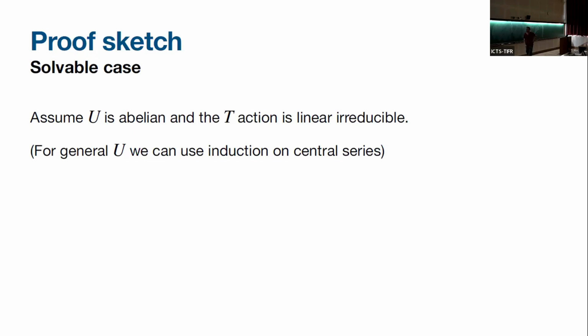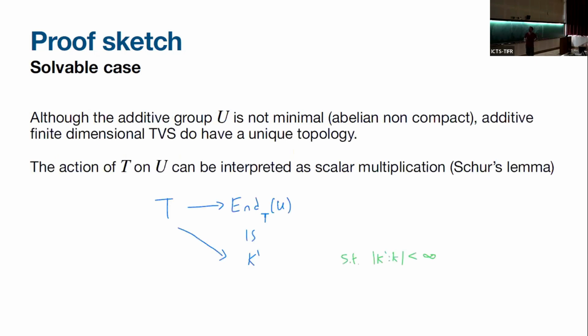So in order to really proof sketch something you'll believe me for a solvable group, let's assume that U is abelian and everything will be much easier. Let's assume even more that the action of T on U is irreducible. So we have a really simple case, a torus acting irreducibly on some vector space, and we have the group T semi-direct product U, and we need to show that it's minimal.